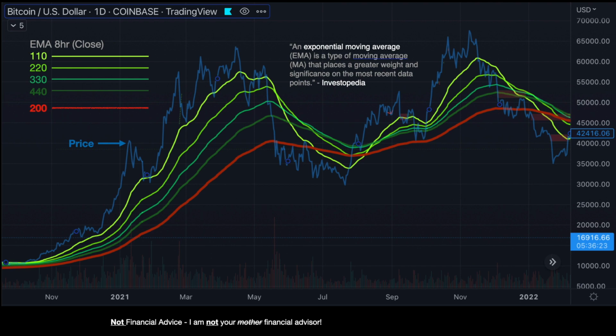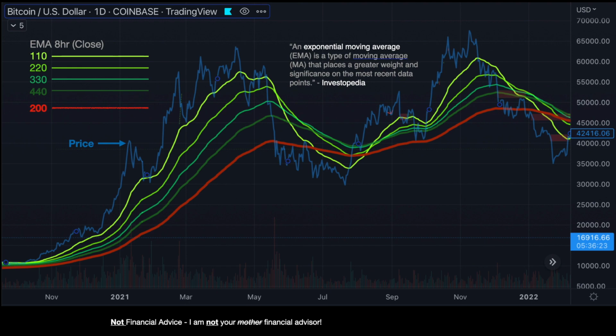Now, I took a screenshot of Bitcoin price activity from October 2020 until about April 2022. And the Bitcoin price is in blue. So this is a daily view of Bitcoin and the closing price for each day charted out in blue. And overlaying the Bitcoin price, I have created exponential moving averages.